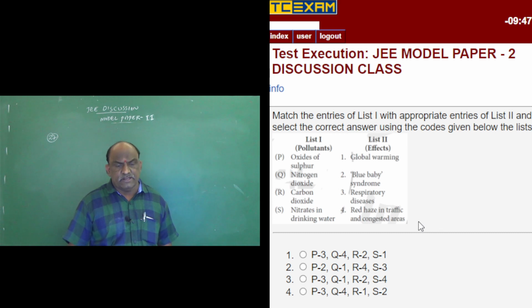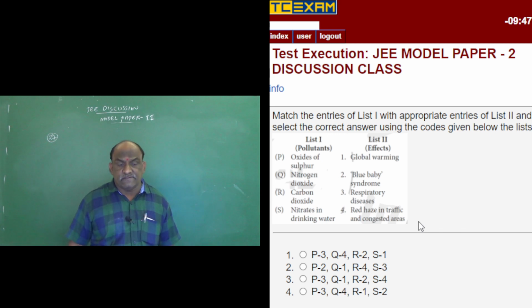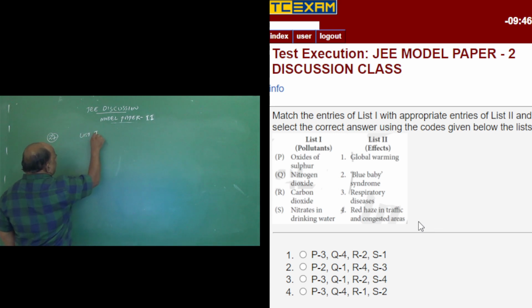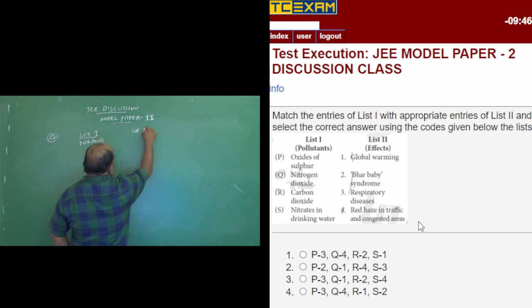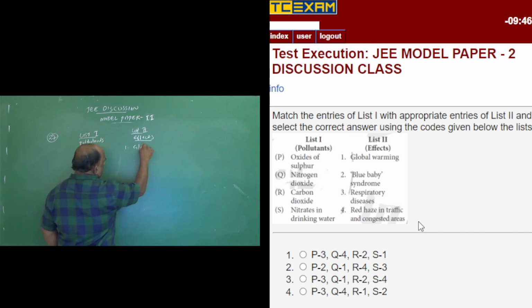List 2 has global warming, where you know carbon dioxide is a simple example. And oxides of sulfur, nitrogen dioxide, carbon dioxide, nitrates in drinking water are the pollutants in list 1. List 2 is effects. Number 1 is global warming.